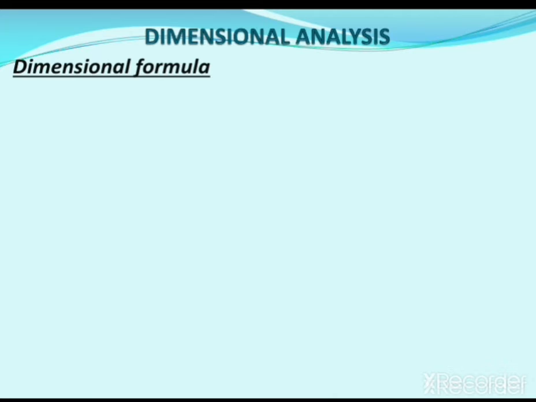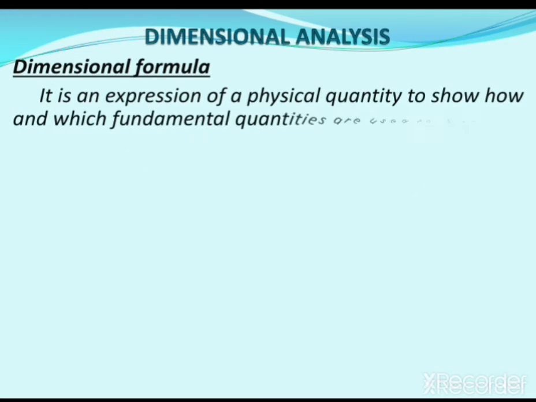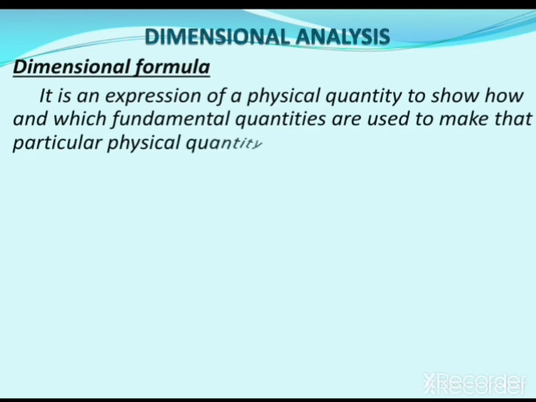Now what is dimensional formula? Okay, already we have discussed that in fundamental units we have length, mass and time. So dimensional formula can be represented in terms of this length, mass and time.